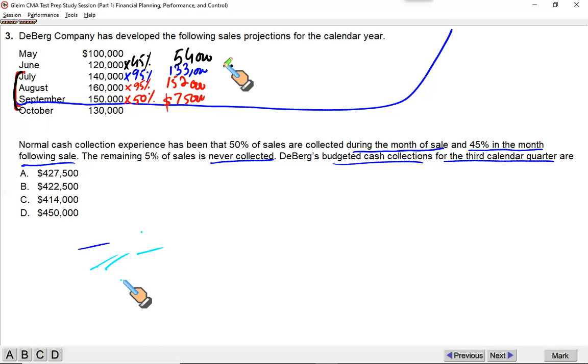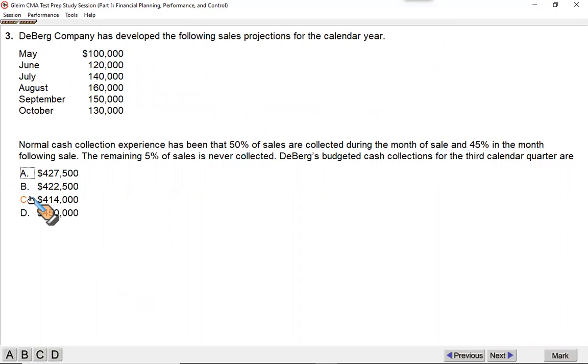Excellent, you got it right, and you got it quite quickly. So 414 is the total cash you will collect in these 3 months, July, August, and September. So that makes C the correct option.